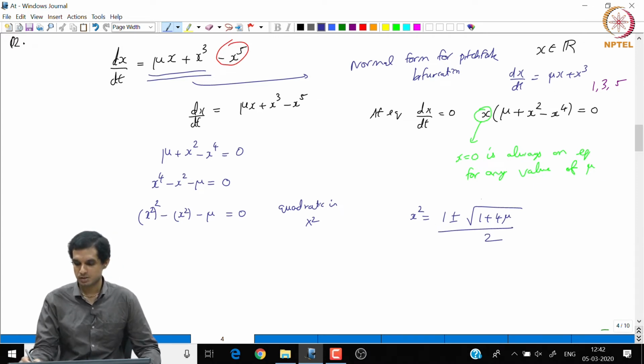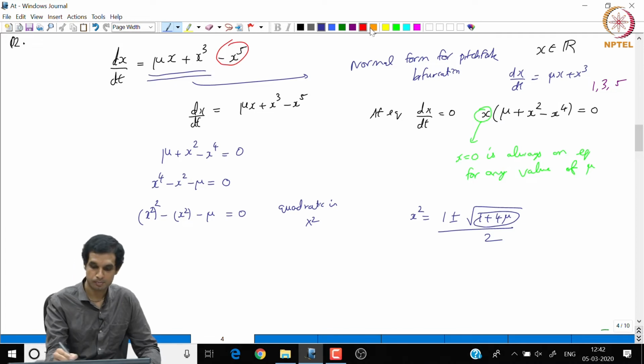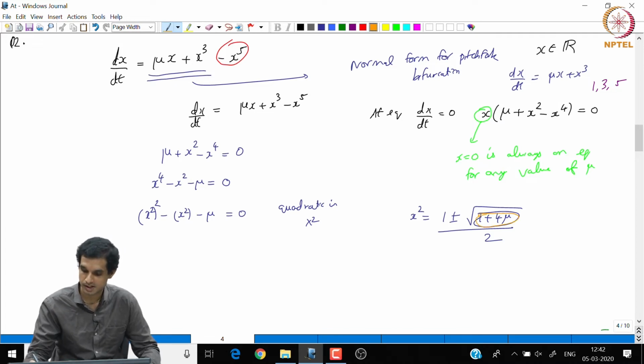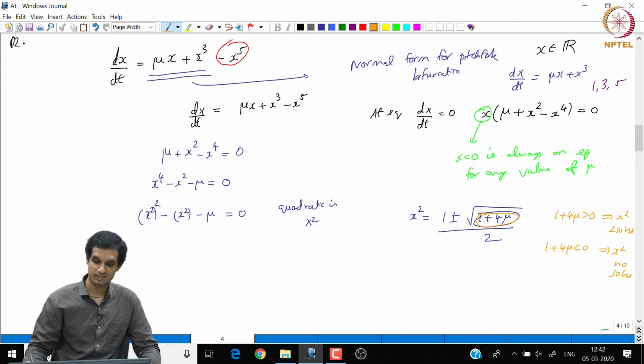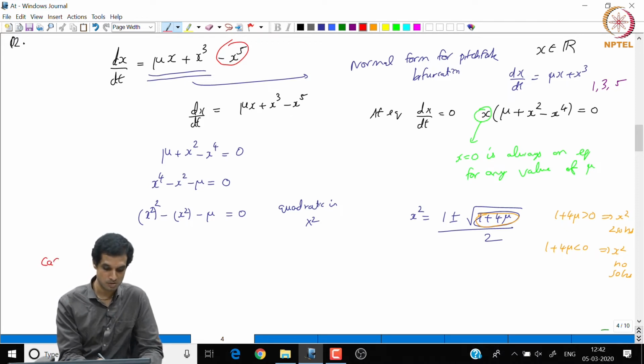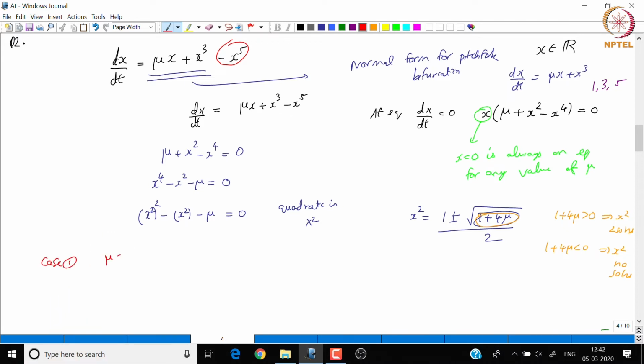Now, as usual the discriminant of this quadratic plays a very important role in determining the number of solutions, right. When the discriminant 1 + 4μ is positive, x² will have 2 solutions, and when 1 + 4μ is negative, x² will have no solutions. So, now let us analyze case 1, when μ is less than −1/4, which is the same as saying 1 + 4μ is less than 0, because if we rearrange we will get μ less than −1/4.